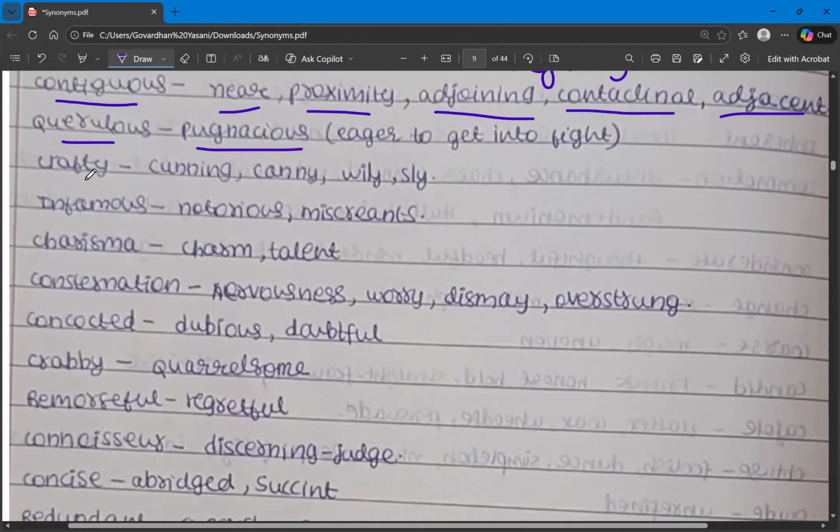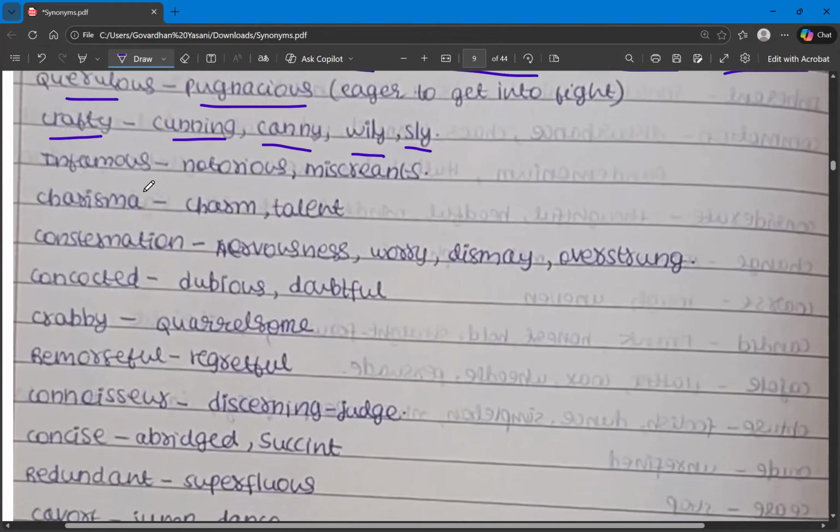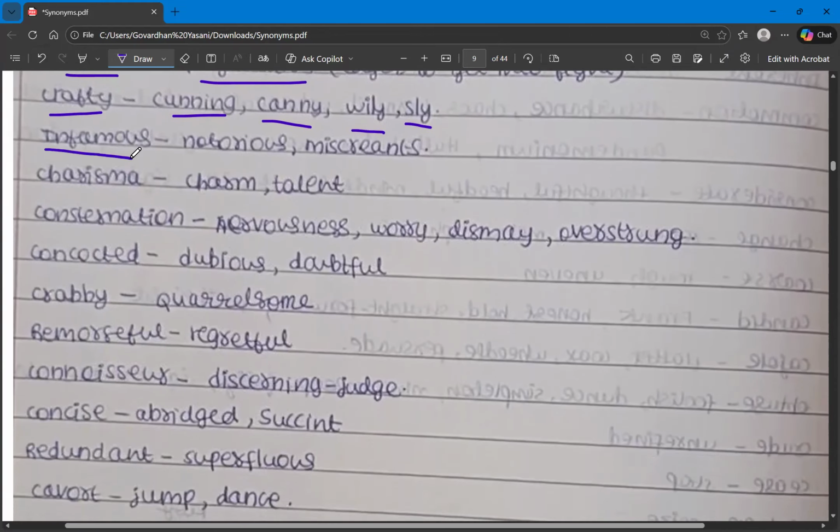And then we have crafty. So crafty is also covered with scheming, artful, cunning, canny, wily, sly, vulpine, crabby. So these are the synonyms for the word crafty. And then we have infamous. Infamous means who are miscreants, who does something very bad, like notorious, miscreants. So these are the synonyms for the word infamous. And then we have charisma. Charisma means charm. Someone's charisma, someone's charm or talent. So these are the synonyms for the word charisma.